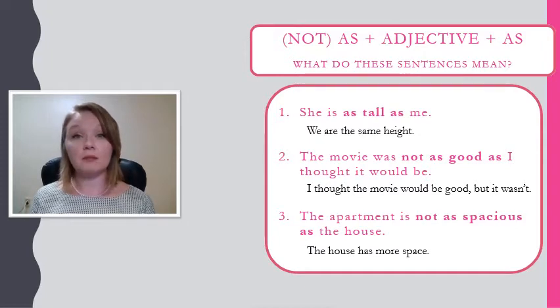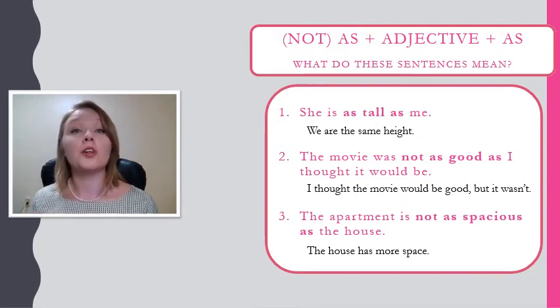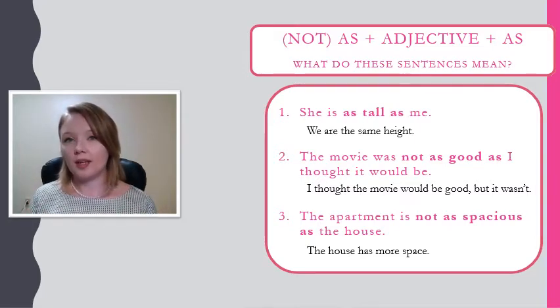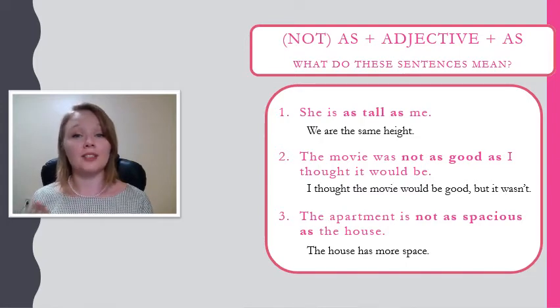This means that the house has more space. We could also use comparative adjectives to say something like, the apartment is smaller than the house, or the house is bigger than the apartment. That is another way we can compare. So here we're using not as to compare an apartment and a house. Remember, we use this form to compare two things.